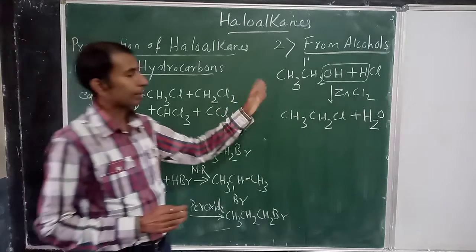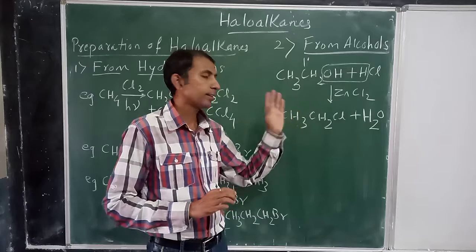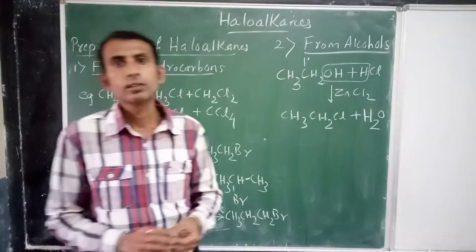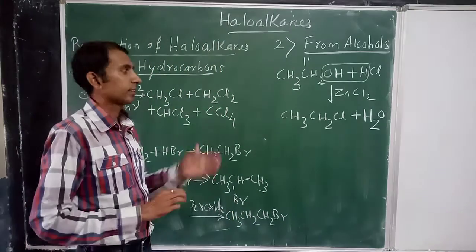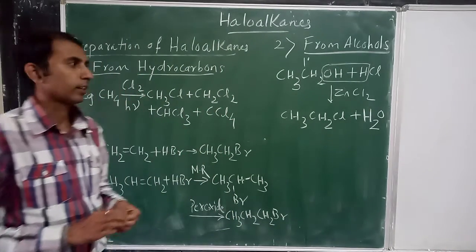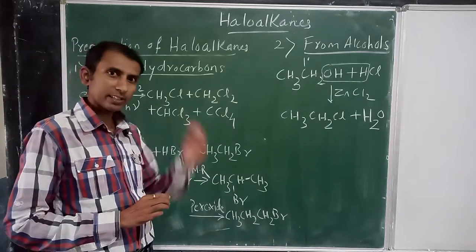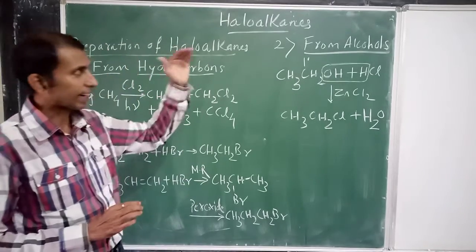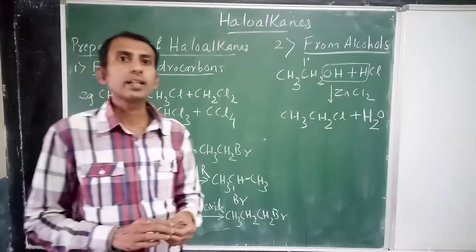In this category, when we use primary alcohol, you get primary alkyl halide. If you take secondary alcohol, you will get secondary alkyl halide. The examples are already given in my notes. So practice, when you understand one reaction of that particular category, the second reaction you can understand very easily.